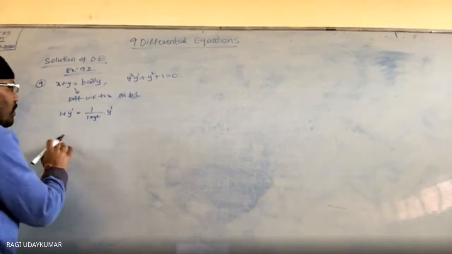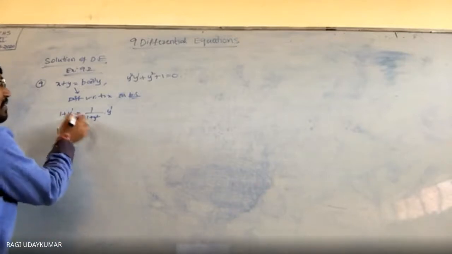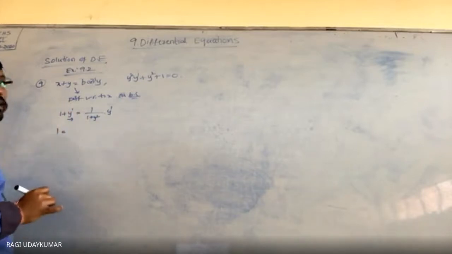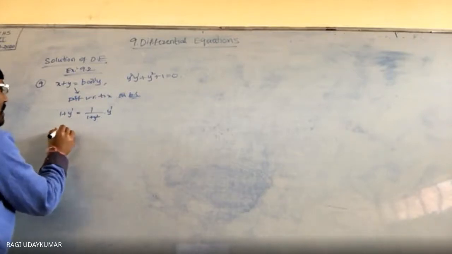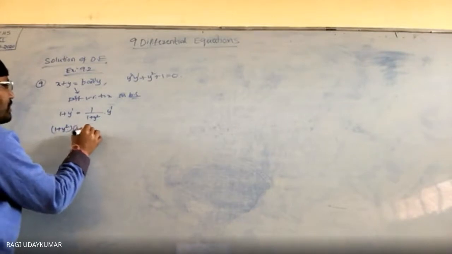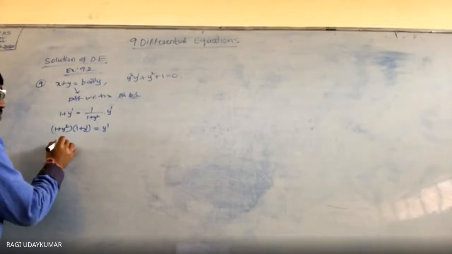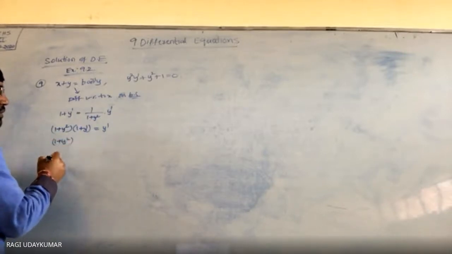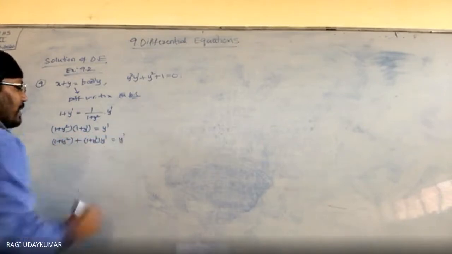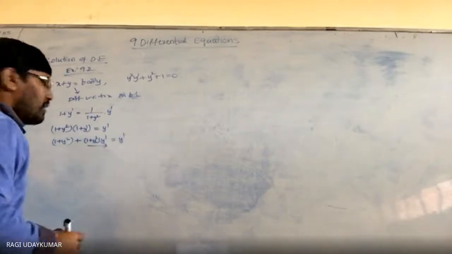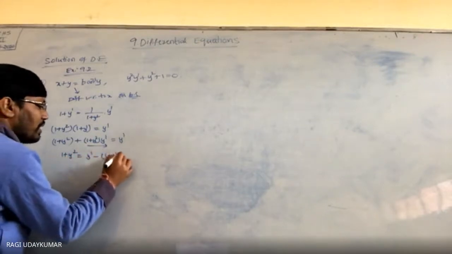Okay, so now y dash, wherever you are having, all the terms to be taken to one side. Otherwise, this 1 plus y square can be taken to the right side. ये 1 plus y square को इधर लेके आओ. So 1 plus y square into 1 plus y dash is equals to y dash. Okay, so 1 plus y square plus 1 plus y square into y dash is equals to y dash. ये पूरा term right side लेके आओ. 1 plus y square is equals to y dash minus 1 plus y square into y dash.